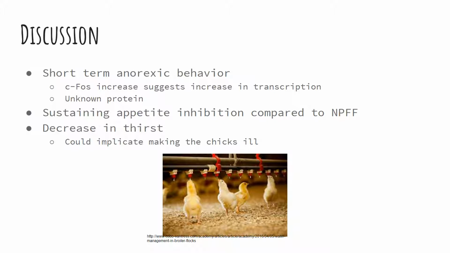The question still remains, though, as to how the physiology behind the cause and effect relationship works. It is known, however, that the bulk of the physiology changes occur in the hypothalamus, which is thought to mediate hunger and appetite. The hypothalamic chemistry is specifically altered within the DMN, PAMC, PAPC, and the VMH. In all these areas, the study shows a significant increase in CFOS production from NPAF injections. Because CFOS facilitates the transcription of genes, it suggests that some unknown protein is being transcribed in these hypothalamic nuclei which cause the anorexic behavior. More research should be done to investigate the biochemistry behind this transcription.